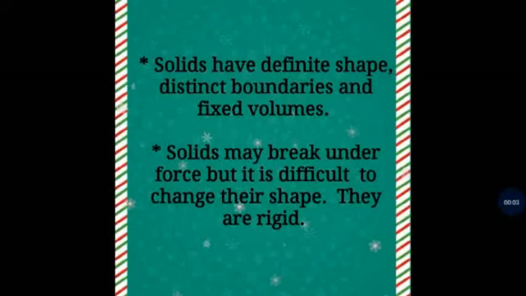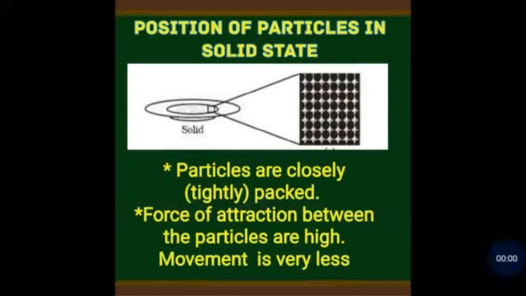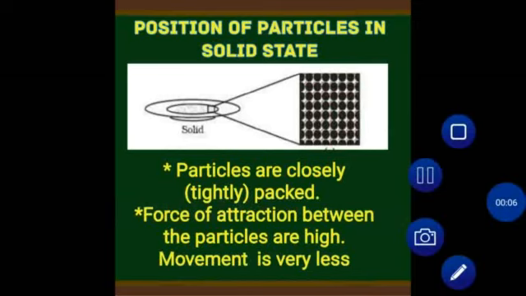So, we learned that solids have definite shape, distinct boundaries, and fixed volumes. Solids may break under force, but it is difficult to change their shape. They are rigid. Now, let's see the position of particles in solid state. In solid state, particles are closely or tightly packed.